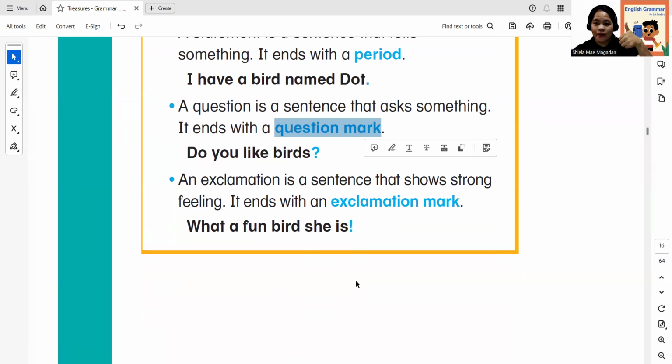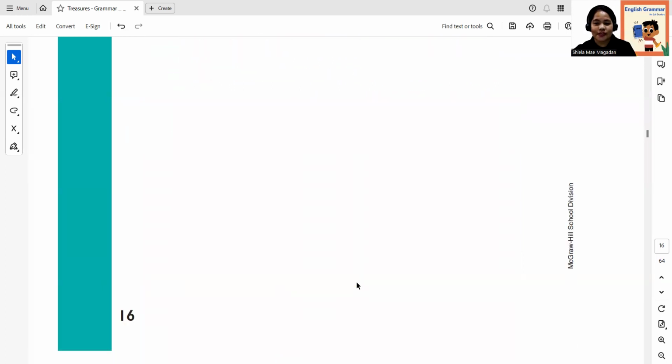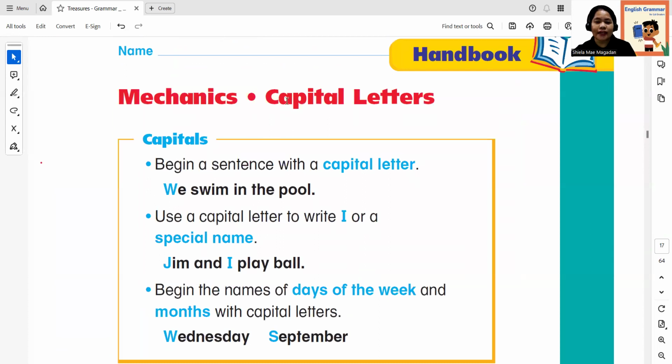So are we good? Now let's proceed to the next lesson. Capital letters. Capital letters begin a sentence. Example here, we swim in the pool. If you can observe here the highlighted blue color, it says, we swim in the pool. It is using a capital letter W.